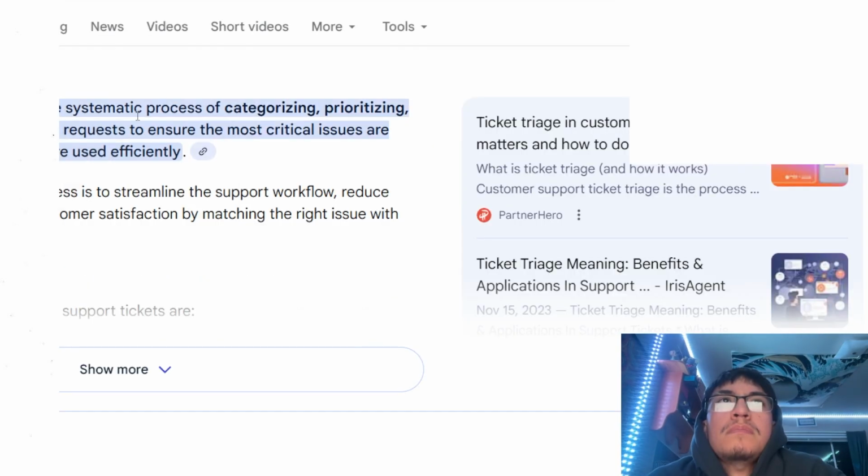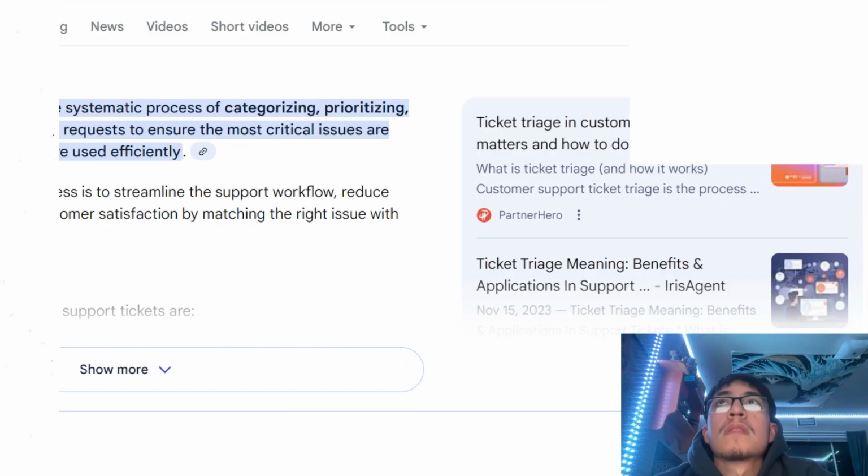Triage means the systemic process of categorizing, prioritizing, and assigning incoming support requests so the most critical issues are addressed first. That is the technical term for the word triage. And I know this because every single business that has a service desk, customer support, some sort of front line, anybody who is dealing with the external world before whatever is happening flows through the business, needs to have this as a skill, the triage.